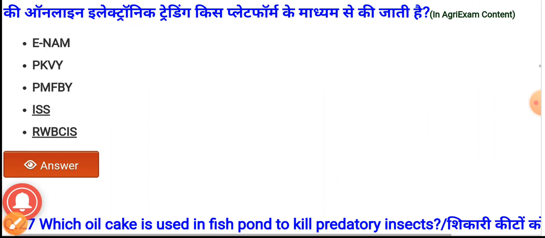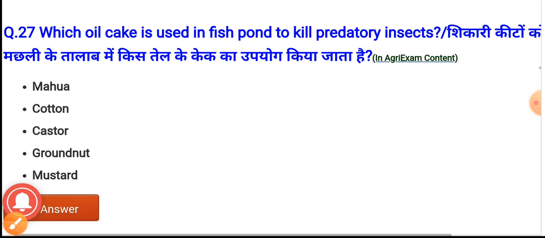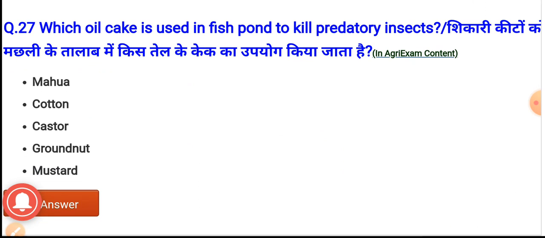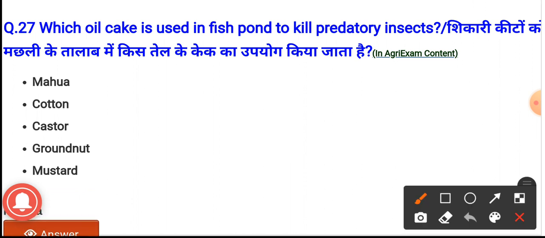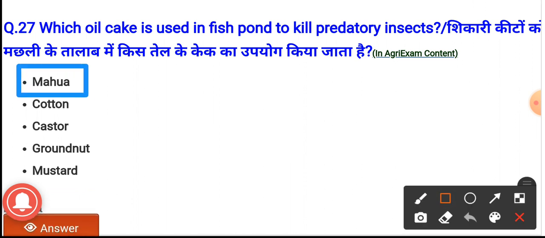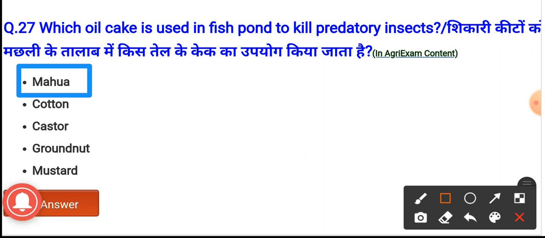Question number 27. Which oil cake is used in the fish pond to kill the predatory insects? The options are mahua, cotton, castor, groundnut, mustard. And the correct option is option A, mahua. It is the oil cake which is used in the fish pond to kill the predatory insects.